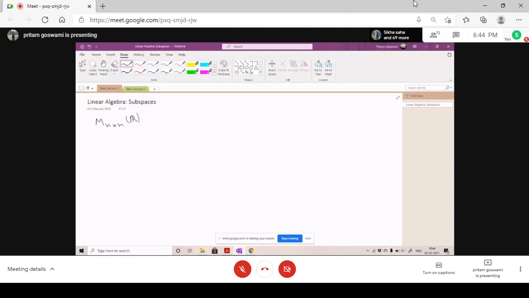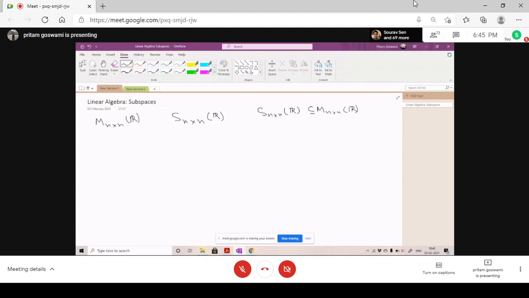The elements of the matrix are real numbers, and these are all square matrices of dimension n cross n. And I am denoting all the symmetric matrices as S n cross n R, where elements are from R. So is it clear that this S n cross n R will be a subset of M n cross n R? Is it clear? Yes, sir.